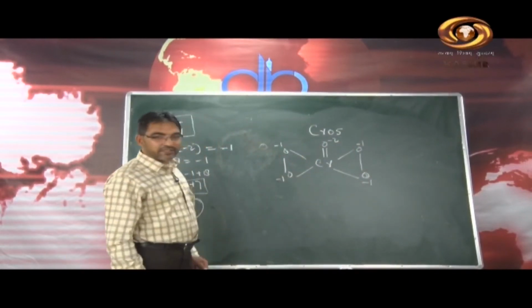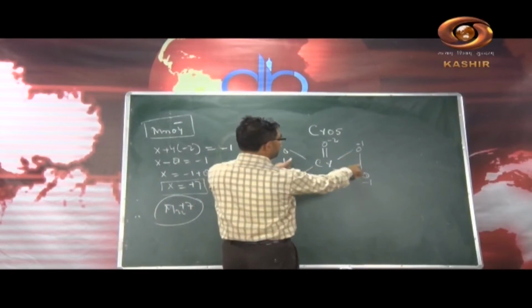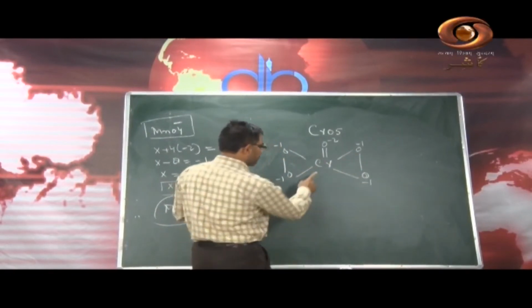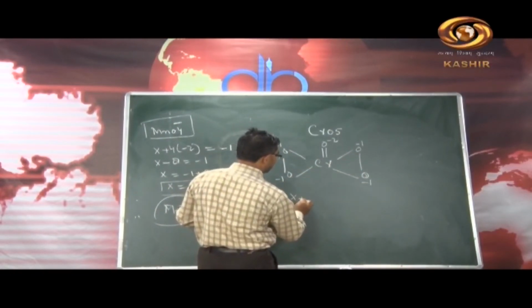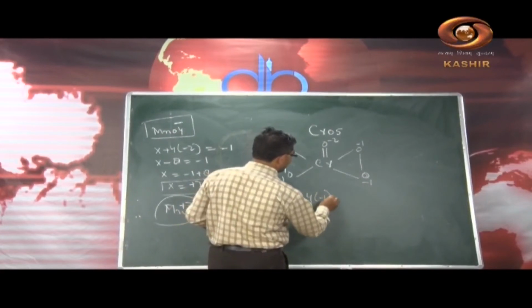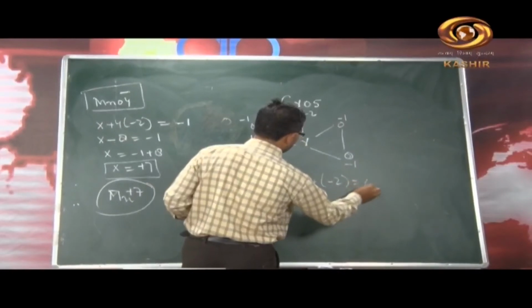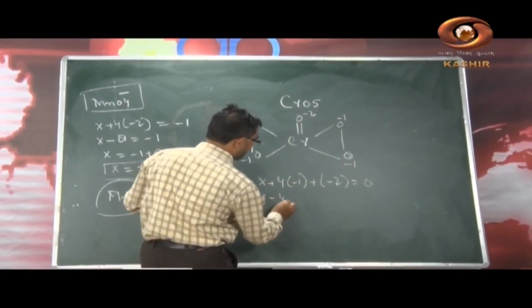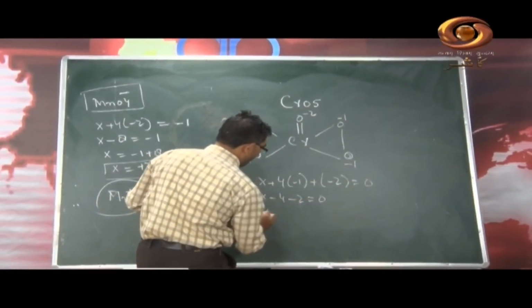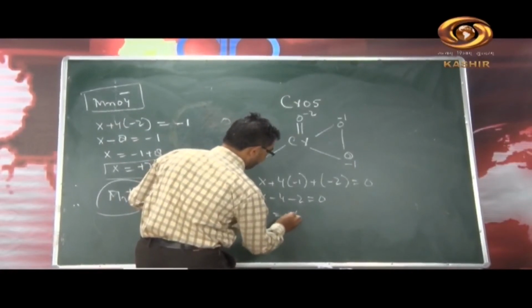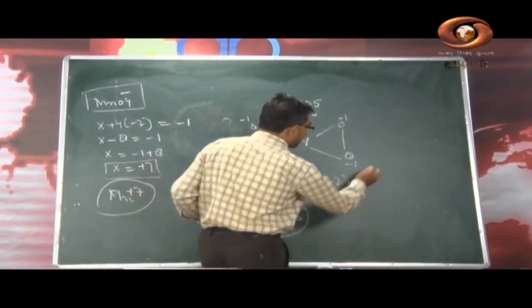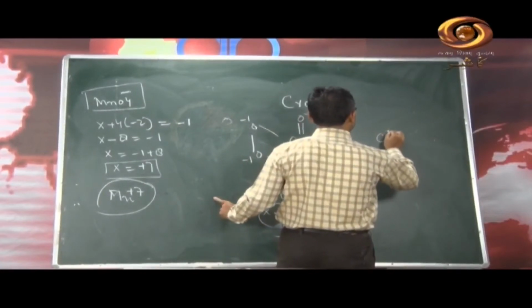So, what is the oxidation state? These 4 oxygens have minus 1. If instead of chromium we write x, it is 4 into minus 1, then plus minus 2 equal to 0. So, it is x minus 4 minus 2 equal to 0, x is equal to plus 6. So, chromium here has plus 6 oxidation state.